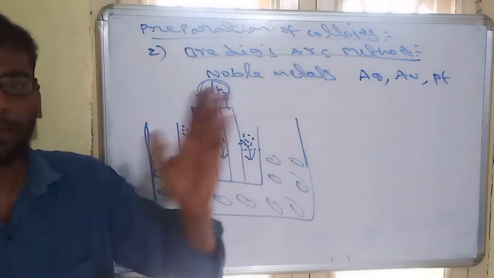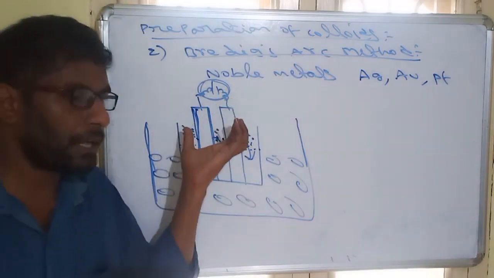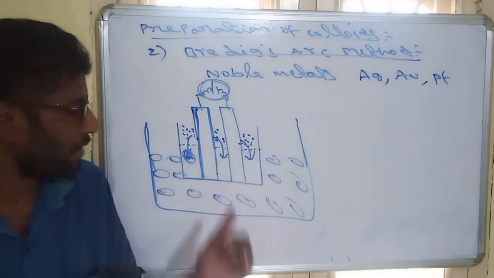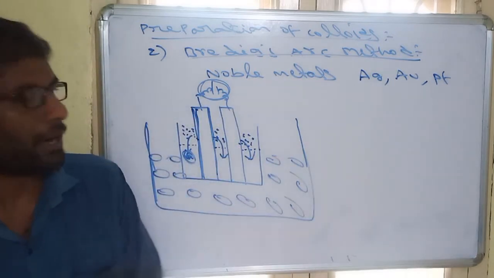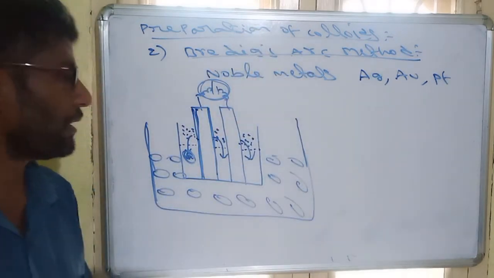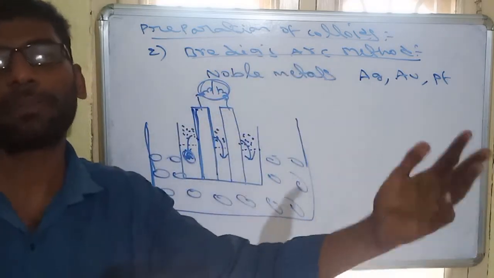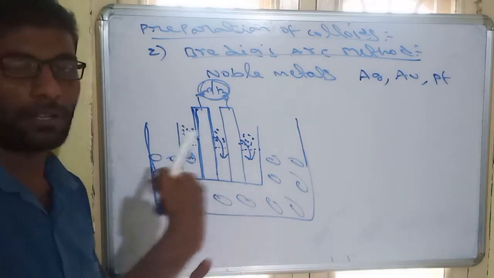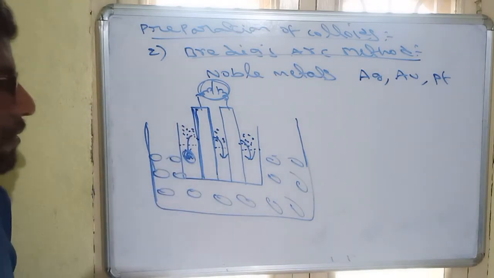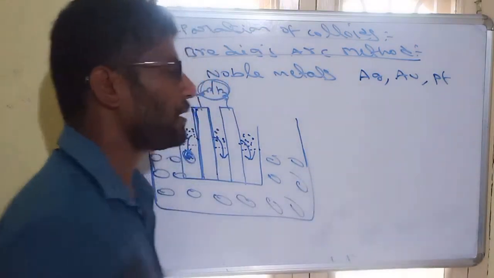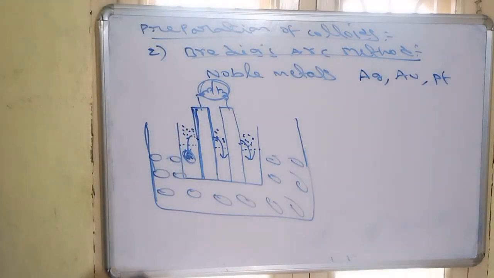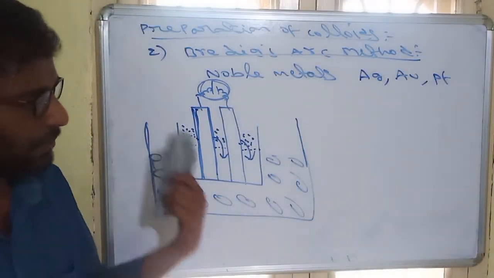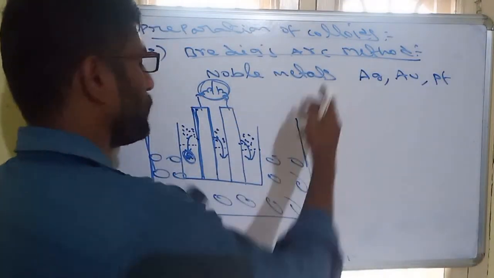Very simple technique. In Bredig's arc method, first the metals are converted to the vapor phase, and that vapor phase on condensing into the solvent gives us colloids. This process is also called the electrical disintegration method. With the help of high voltage, we can disintegrate metal and dissolve it in the solvent, forming colloids. Mainly applicable to noble metals: silver, gold, platinum. In surface chemistry, mostly they will ask examples of which method is applicable to which process. So that one.